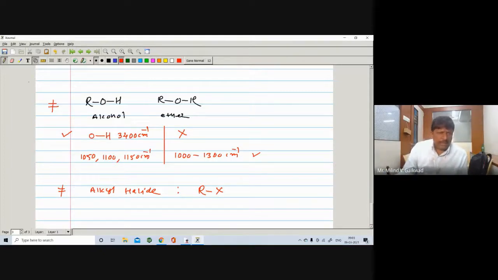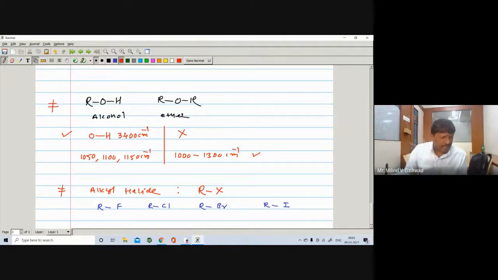So depending upon the halogen, here is RF, alkyl chloride, alkyl bromide, and alkyl iodide. So the CX bond will appear in between.